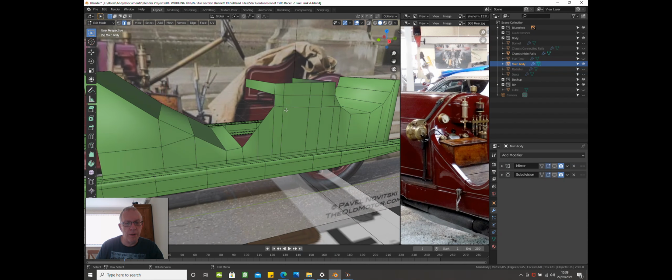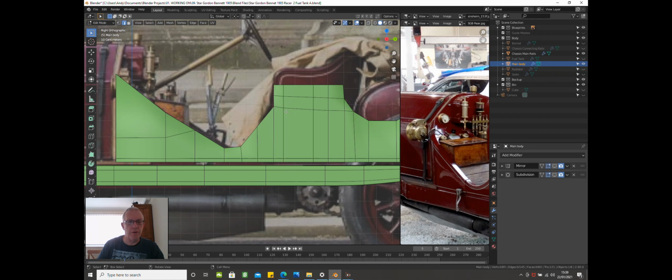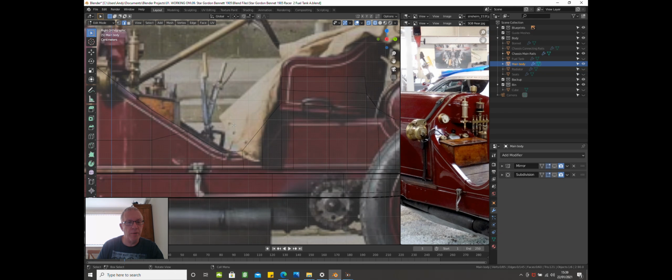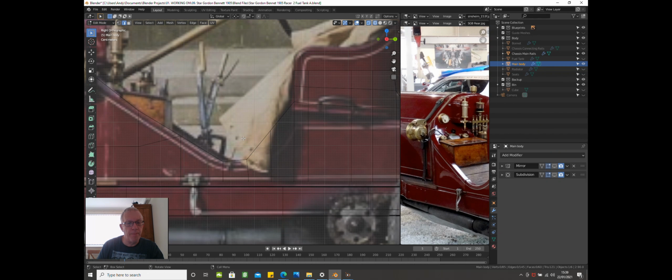Okay, so go back into side view, see where we are. Right, okay, so Z, wireframe mode. Go into vertex select mode, choose your vertex, and B, just pull this down a wee bit more.